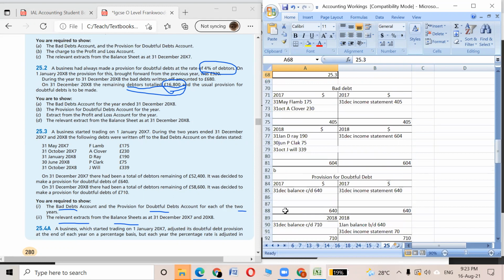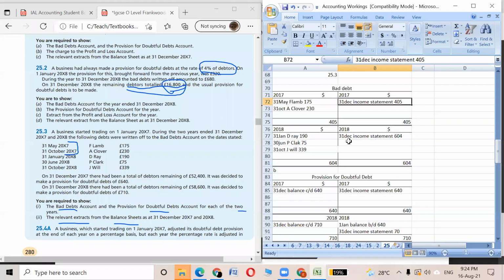In 25.3, the bad debt amount is given over here, for 2017. These are the two amounts, F-lamb and A-clover. We are putting this amount over here, and the total amount was 405. So again we will close this down for 2017. It will be 405, and this is the amount that will be transferred to the income statement.